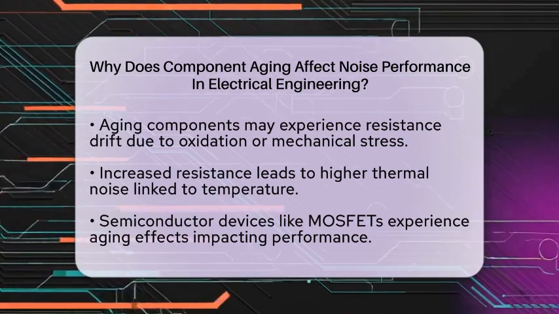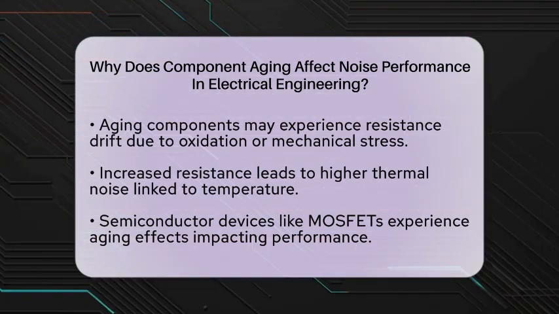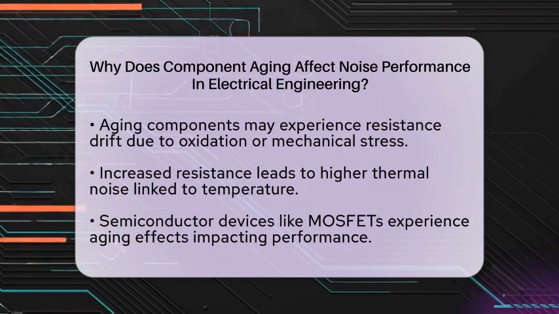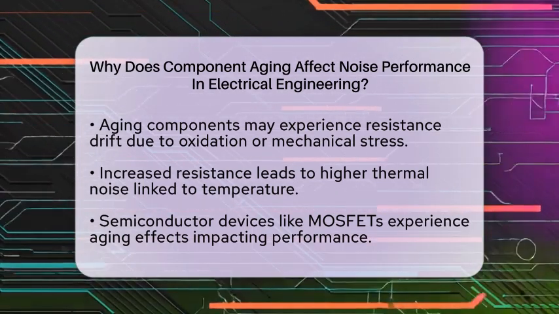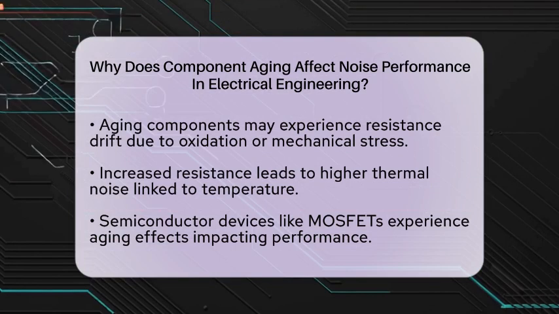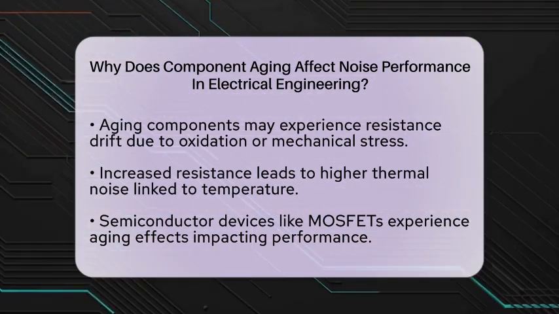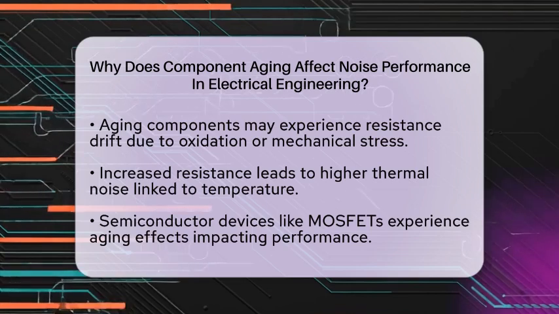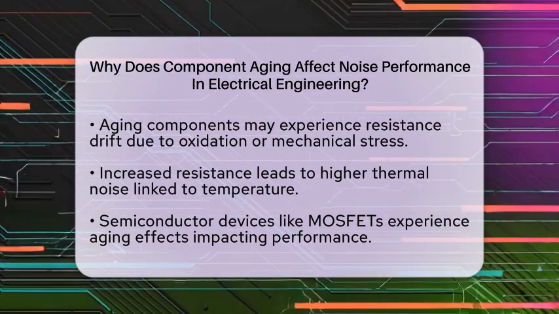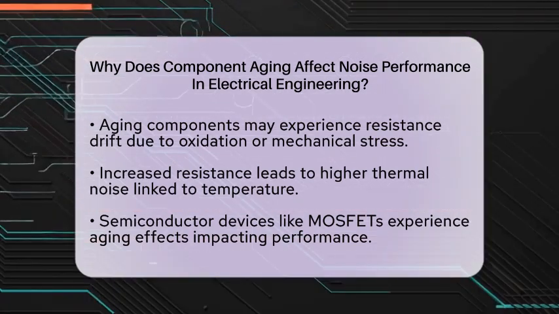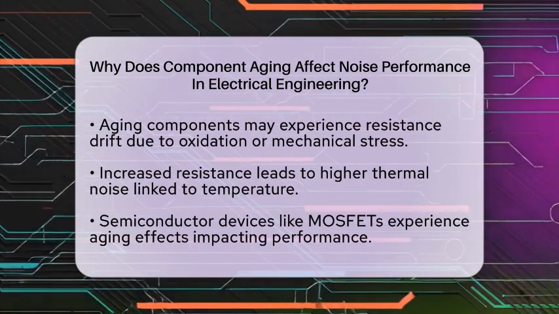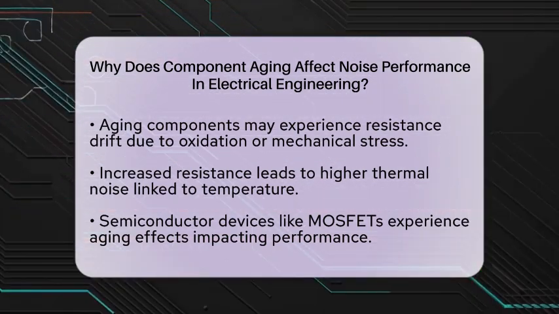Semiconductor devices, like metal oxide semiconductor field effect transistors, also face aging effects. Bias temperature instability and hot carrier injection degrade parameters like threshold voltage and carrier mobility. This results in increased flicker noise and reduced gain linearity, which worsens noise performance in analog circuits, such as amplifiers.